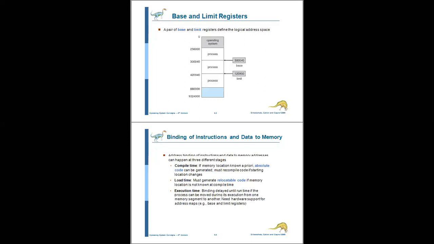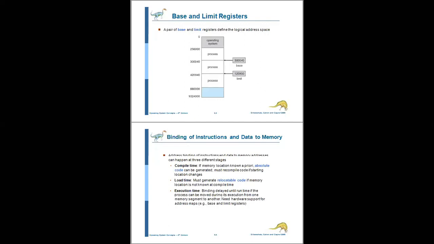Mainly, the selection of a memory management method for a specific system depends on one main factor, that is the hardware design of that particular system.